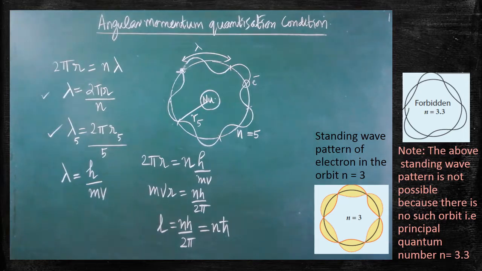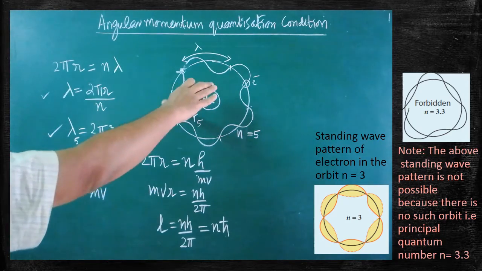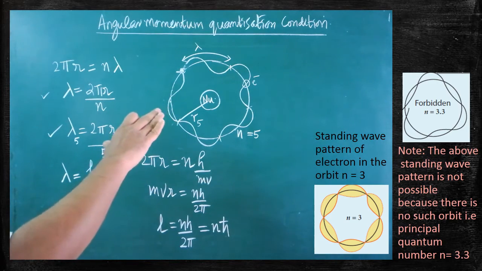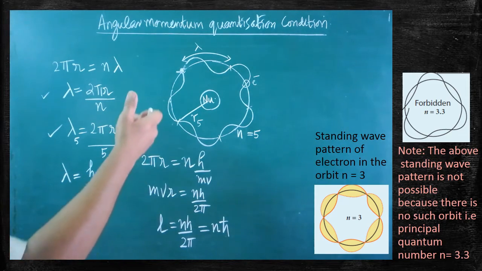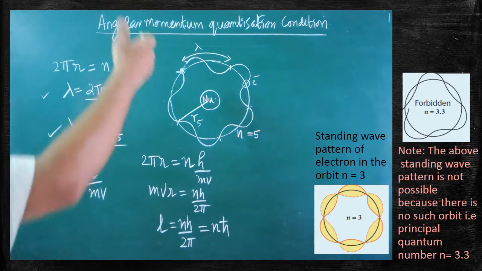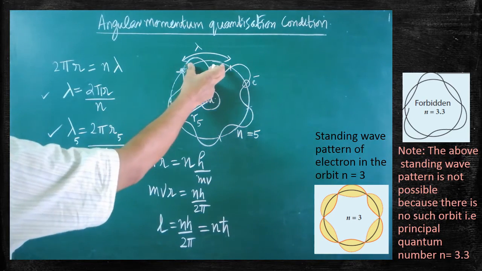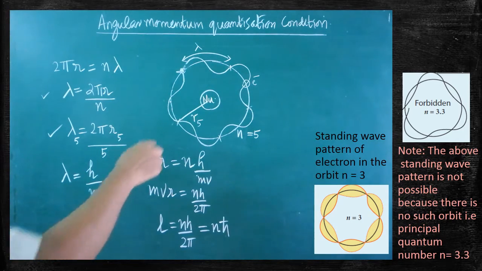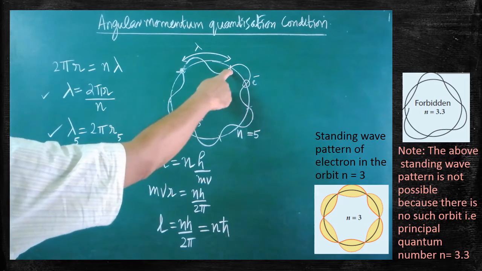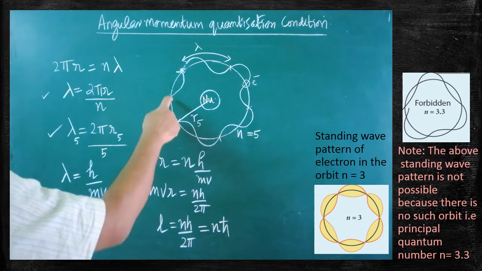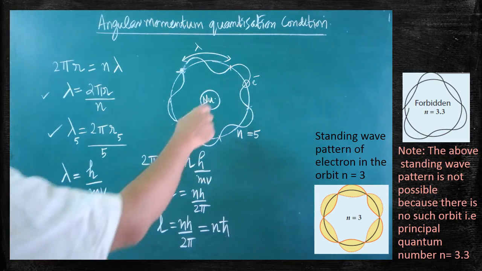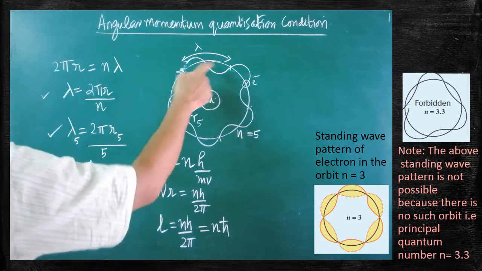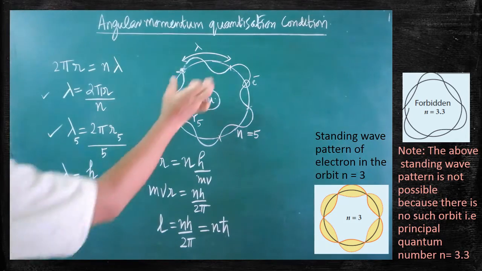Are you clear? If you draw the standing wave pattern in different orbits, you will get different patterns. All the pictures are given in the textbook also. If you go from the interior orbit to the exterior orbit, the wavelength of the electron in the standing wave pattern decreases. Are you clear? Here how many waves are there in the fifth orbit? 1, 2, 3, 4, 5, 6 waves are there. Sorry, 5 waves are there. 1, 2, 3, 4, 5. 5 waves are created.